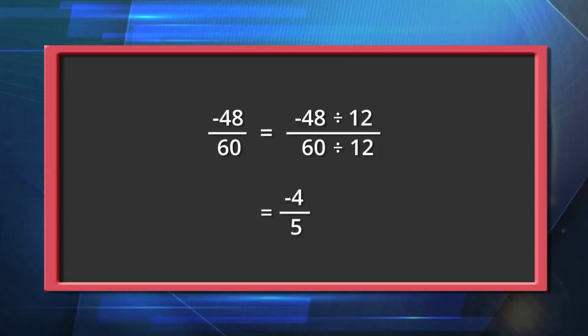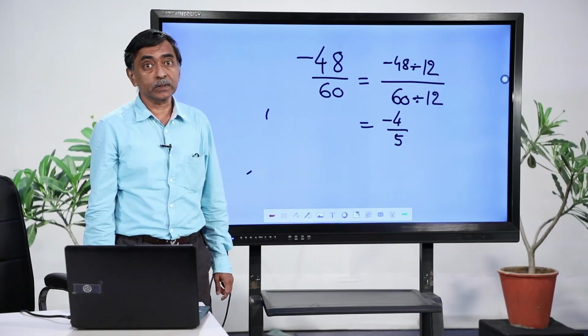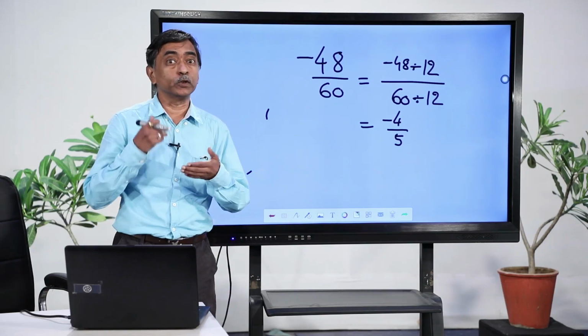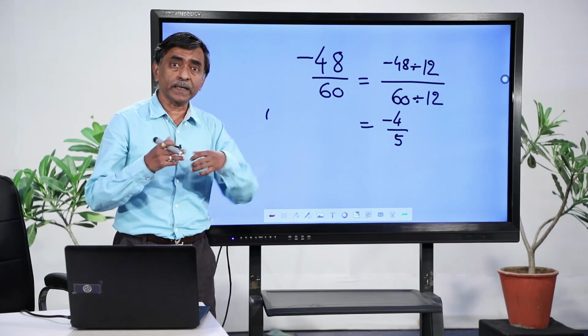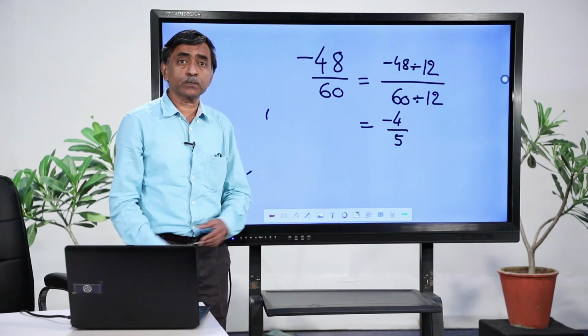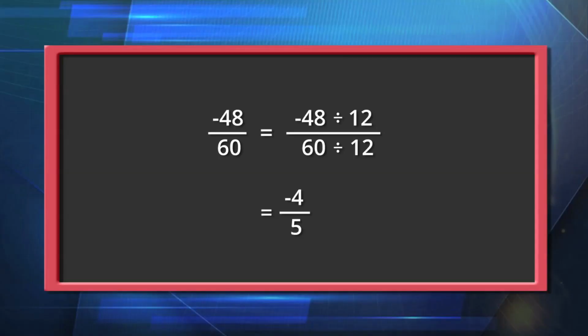So, we need to know how to convert the rational numbers in the standard form also. First of all, we should know what is the standard form and try to attempt as many such questions as possible from your textbook, so that you get an idea of the standard form.